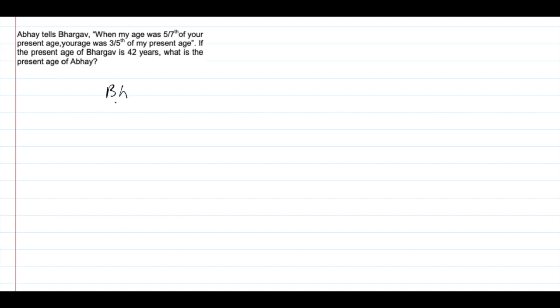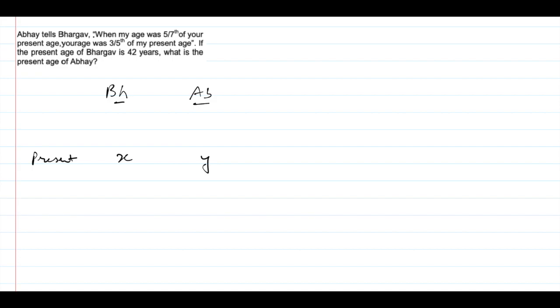So we have Bhargav and Abhay. They are talking about 2 periods. So suppose it's the present age. We are given that the present age of Bhargav is 42 years, but let us start from x. So the present age of Bhargav is x and that of Abhay is y.